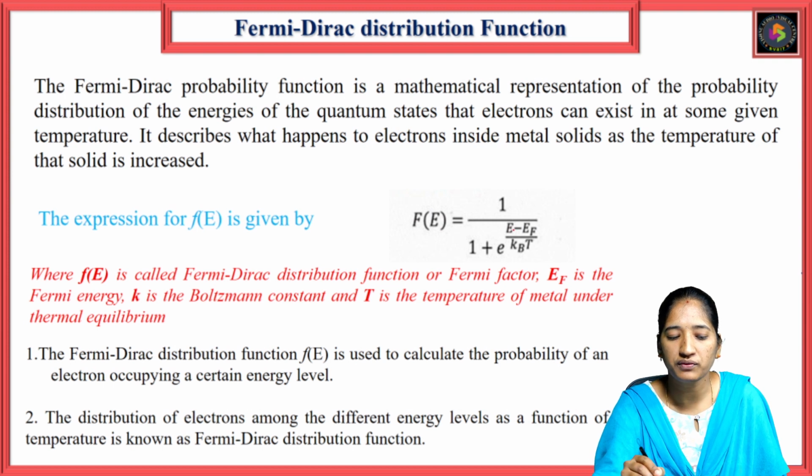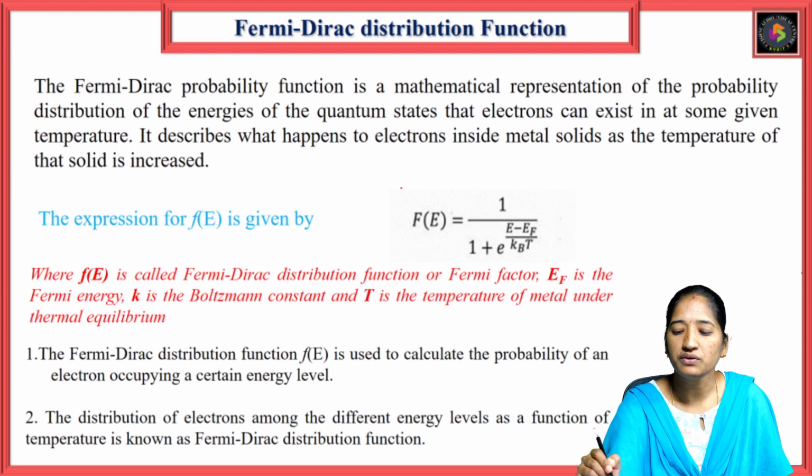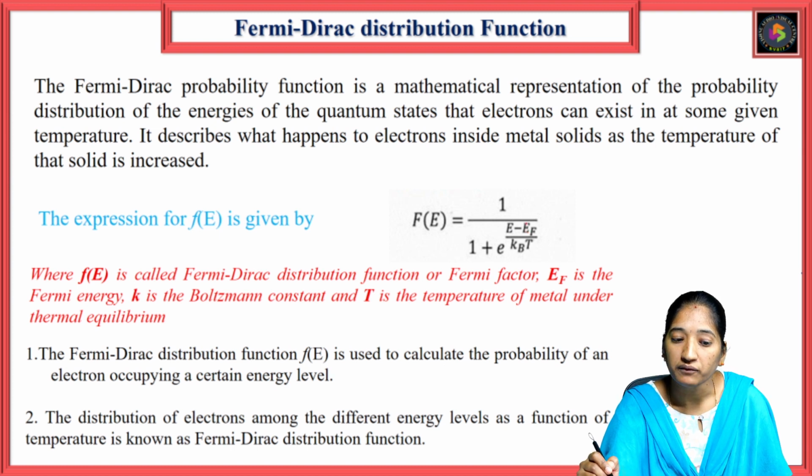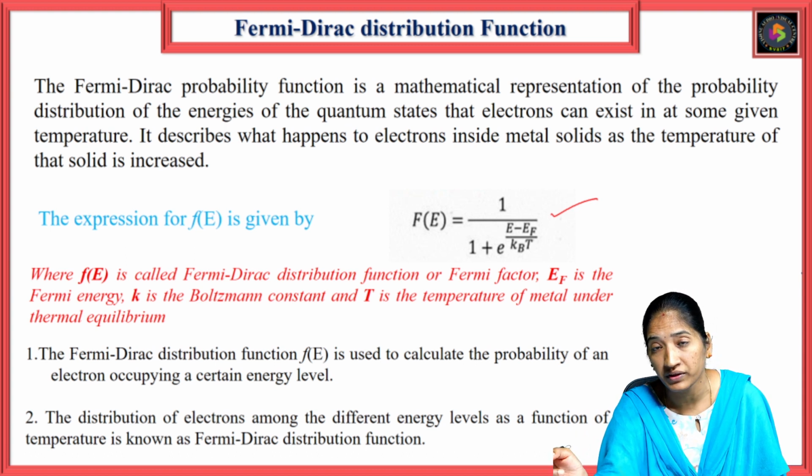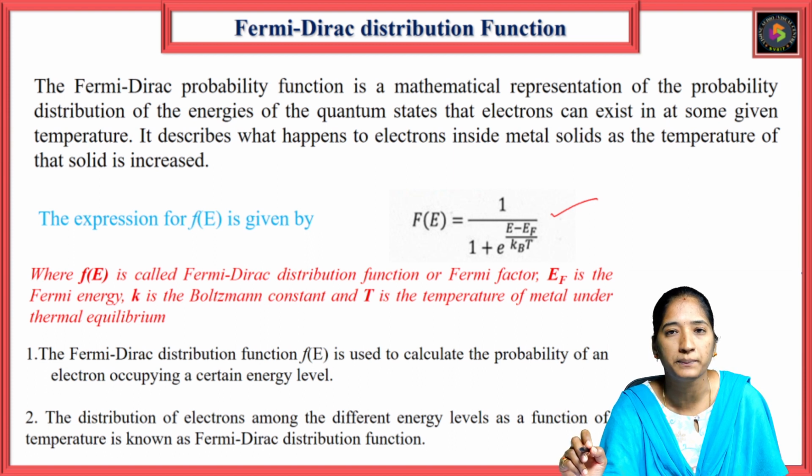The Fermi-Dirac distribution function F of E is a mathematical representation of the probability distribution of the energies of the quantum states that an electron can exist in at a given temperature.